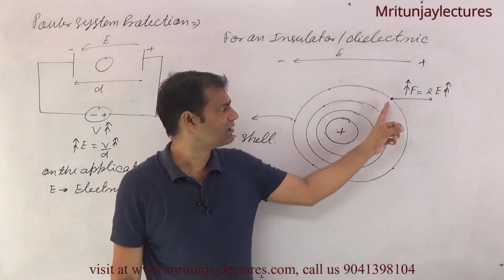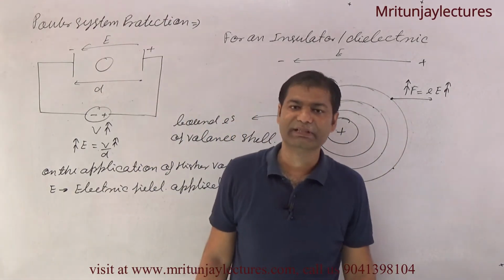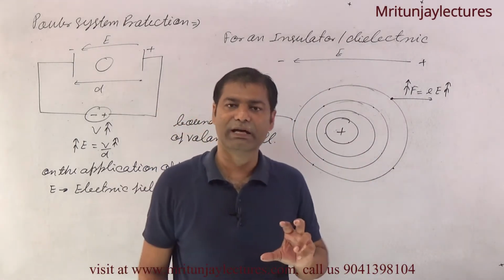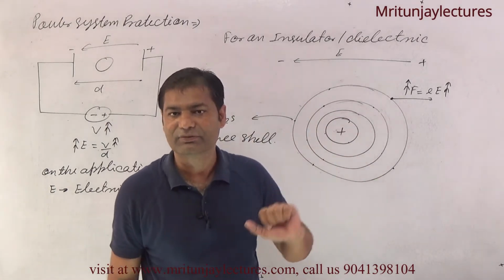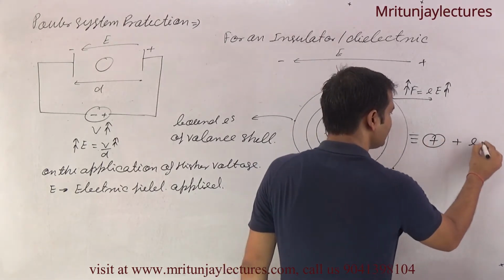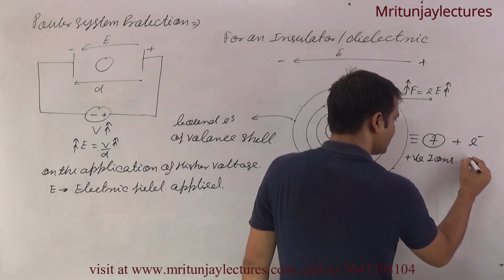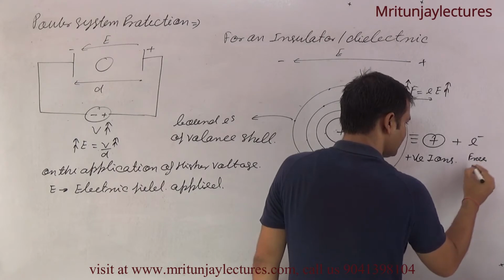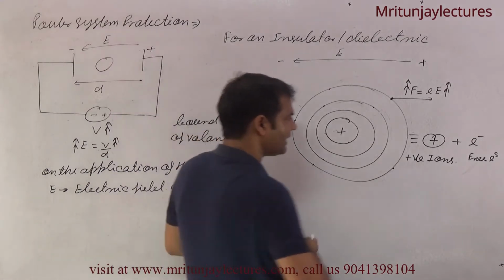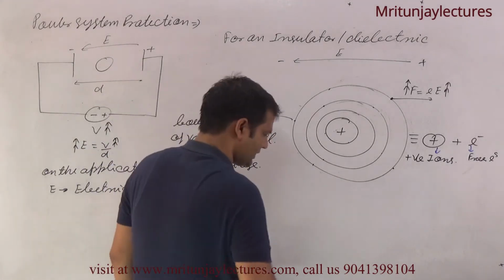It means if this force is greater than 5 Newton, then the electron is detached from the neutral atom and it is converted into a positive ion plus a free electron. Clear? This is called ionization.